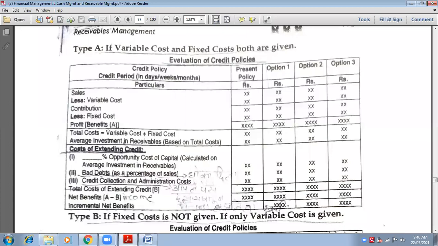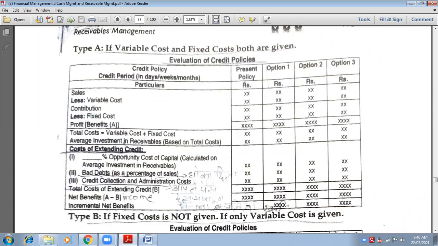The format is the same. You start with sales, less variable cost, and you get contribution, less fixed cost, you get profit. Now this will be my block A. Profit means my incomes, and out of incomes you have to deduct expenses, meaning costs. Cost of extending credit is divided into three parts.